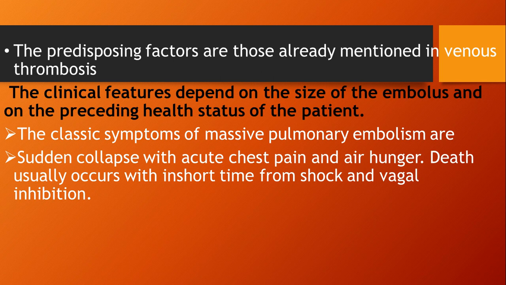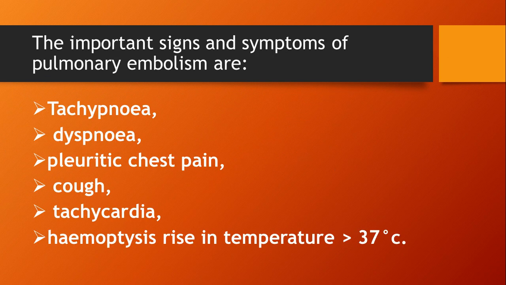The predisposing factors are those already mentioned in venous thrombosis. The clinical features depend on the size of the embolus and the preceding health status of the patient. The classical symptoms of massive pulmonary embolism are sudden collapse with acute chest pain and air hunger. Death usually occurs within a short time from shock and vagal inhibition. The important signs and symptoms of pulmonary embolism are: first is tachypnea.